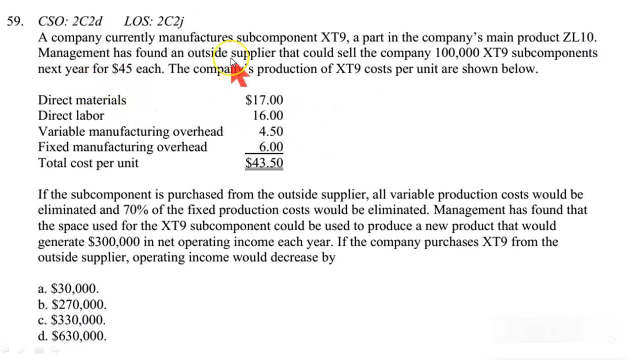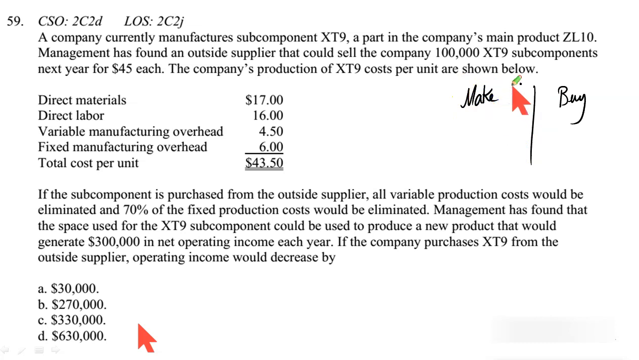A company currently manufactures subcomponent XT9, a part in the company's main product ZL10. It's a part used in this main product. Management has found an outside supplier that could sell the company 100,000 XT9 subcomponents next year for $45. The company's production cost per unit are shown below. Again, it's a question. Immediately you should be alerted. It's a make versus buy decision. What you do in this question, you make two columns. In one column, you write buy. In the other column, you write make and make the comparison.